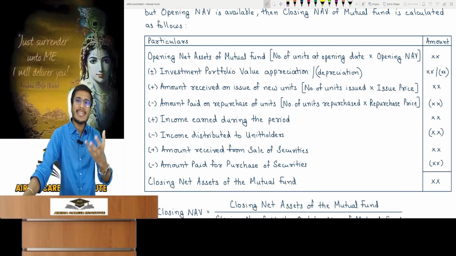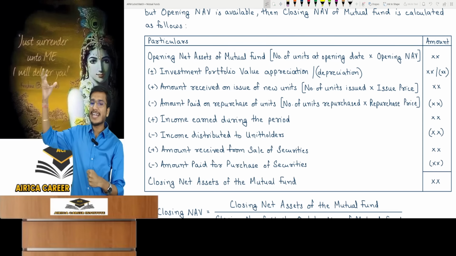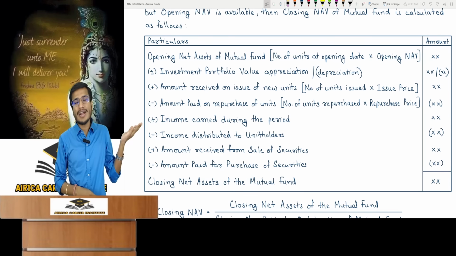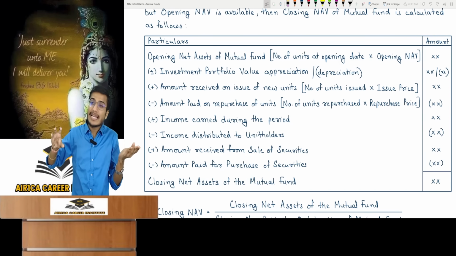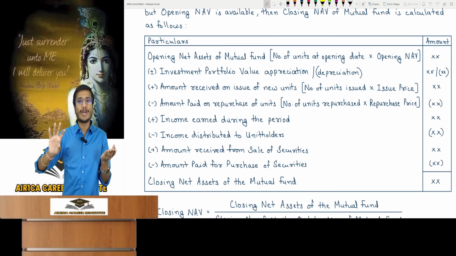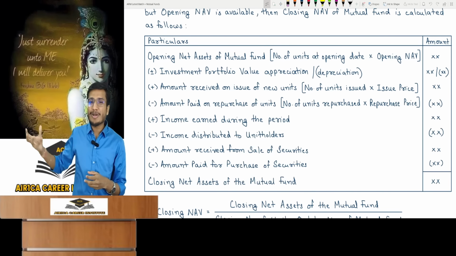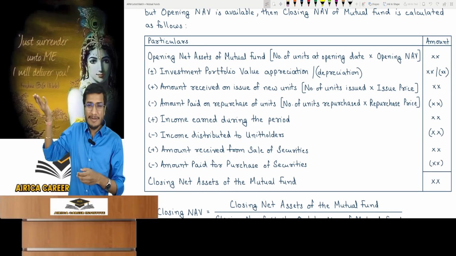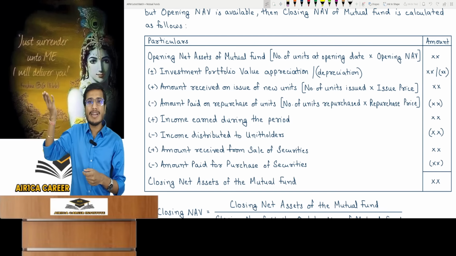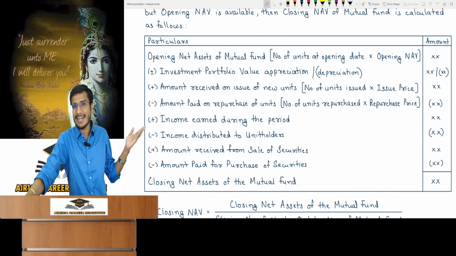During this period, if I have earned income, I invested money in securities, and from there, if I have earned dividend or interest income, I should add it. Does income to come mean it is deposited in the bank? No. Whether income has come into the bank or it has accrued, in both the cases, you will add the total income. Why is that? Because look, if it hasn't come into the bank, it would have been accrued, so the accrued income asset would have increased. If it came to bank, cash asset increased, or if accrued, asset increased. So the total income earned during the period will be added.